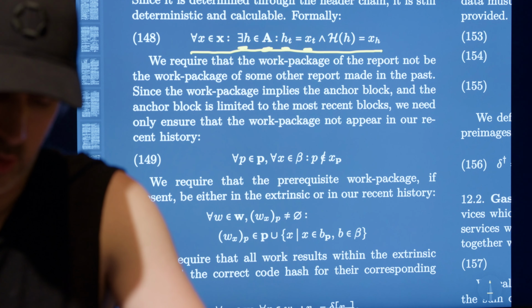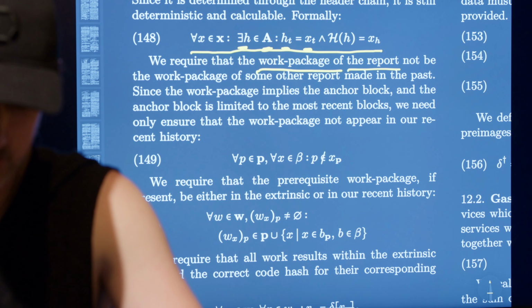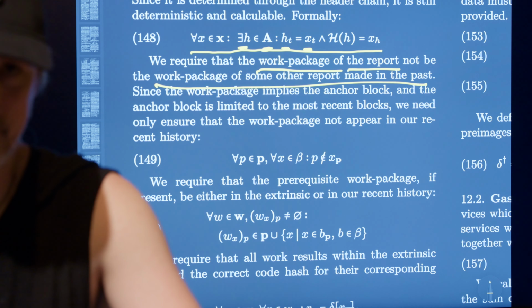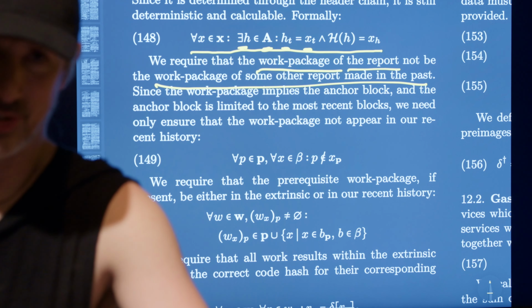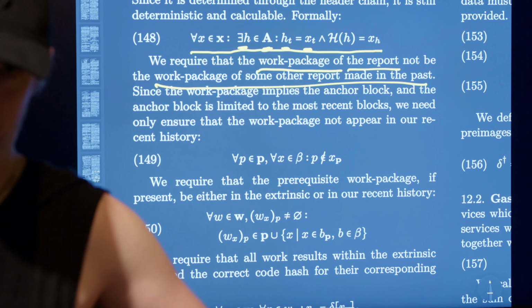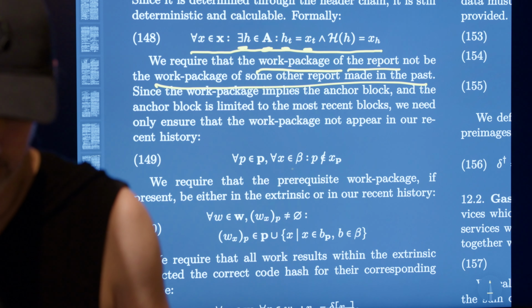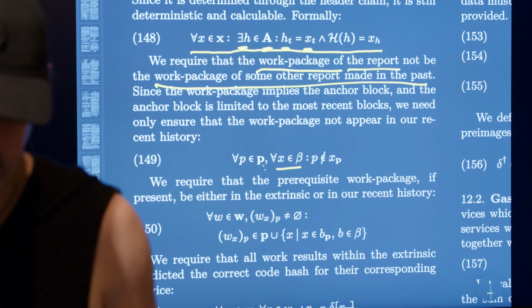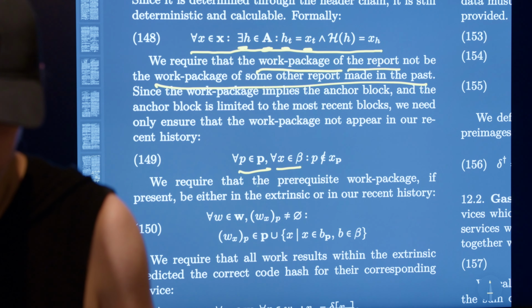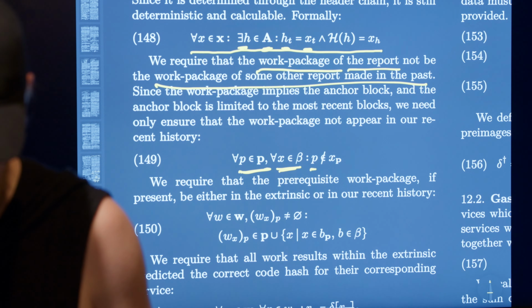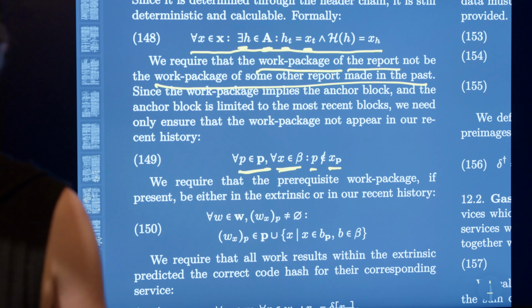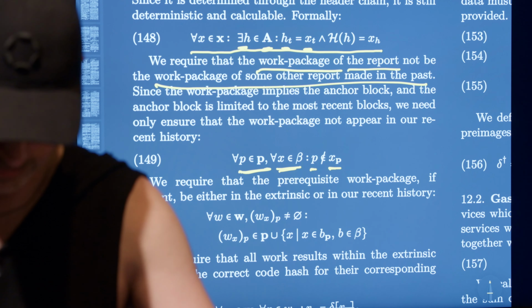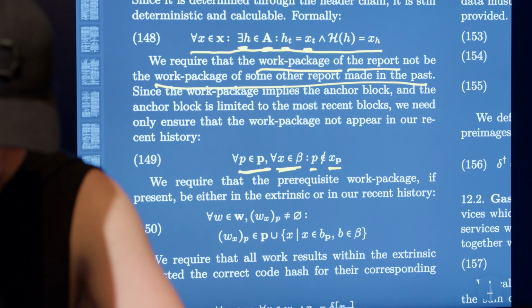Obviously, a work package of the report shouldn't be the same work package that has been used for a report made in the past. So you can't take the same work package, make two reports with it, and put them both on chain. We retain the reports in recent blocks. So we go through all of our new reports and all of our recent blocks, and make sure that none of our reports are in the recent blocks. Easy enough.